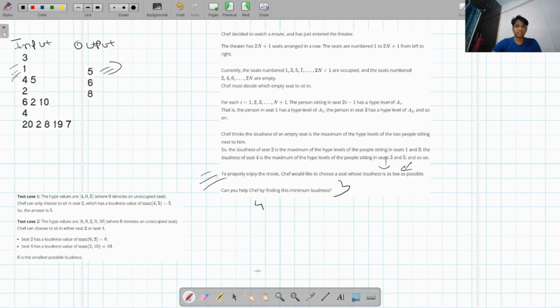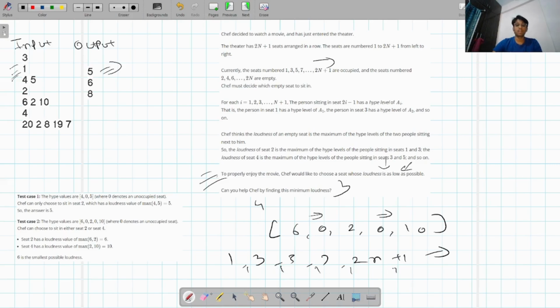So for the second test case, we have 6, 0, 2, 0, 10. Basically these zeros are the empty unoccupied seats. As we know from the question, seats such as 1, 3, 5, 7 till 2n plus 1 are occupied, and all the seats in between are unoccupied. This is stated in the question itself.